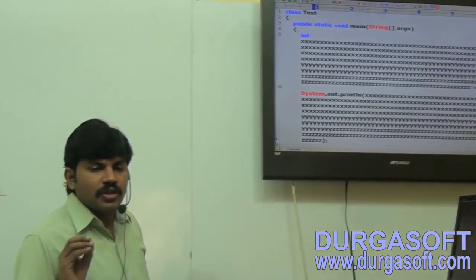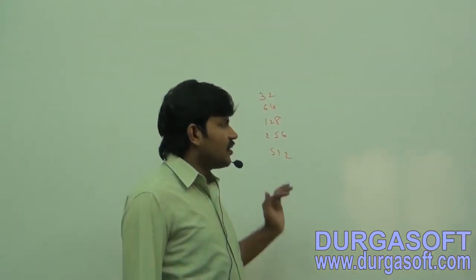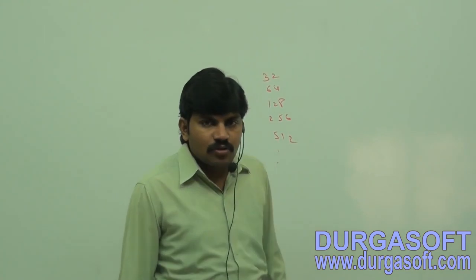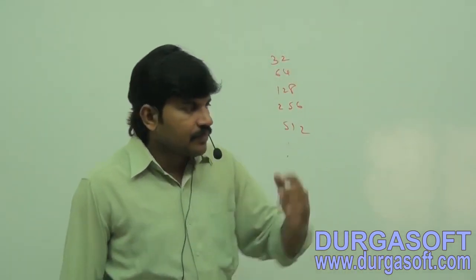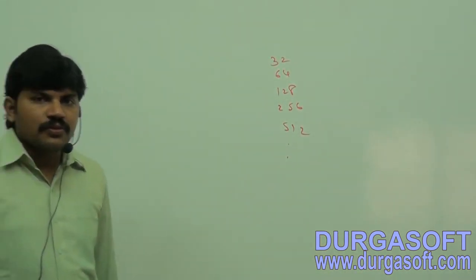So even though there is no length limit, it is not recommended to take too lengthy identifiers, because the readability of the code is going to go down. Is it clear? Fourth one: there is no length limit for Java identifiers.